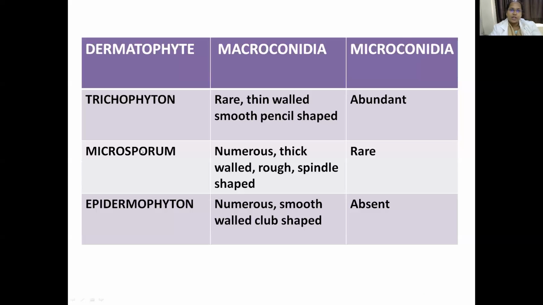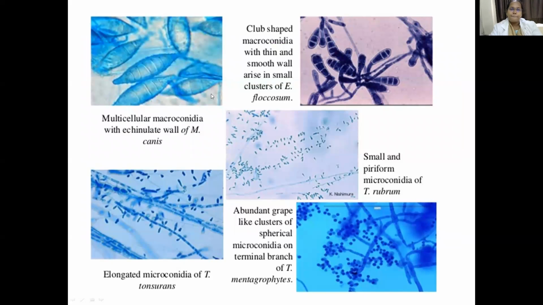This is the image showing macroconidia of Microsporum canis. As I told you, it is rough and spindle-shaped, with septate hyphae inside. A club-shaped macroconidia is seen in Epidermophyton floccosum.